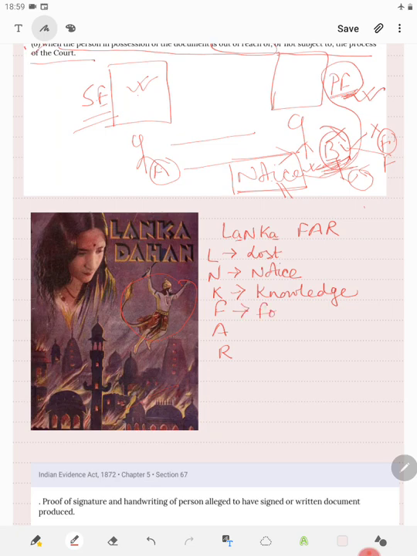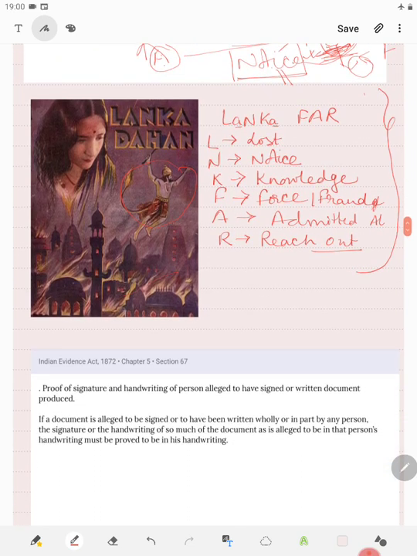F stands for force or fraud. If the original document, that is primary evidence, is taken by B from A by force or fraud, then certainly sending notice would serve no purpose, because his malafide intention is already shown. A stands for when it is admitted that it is already present in the court in original, and R, when B is out of reach of the court. So in these cases, one need not give the notice as required under section 66.